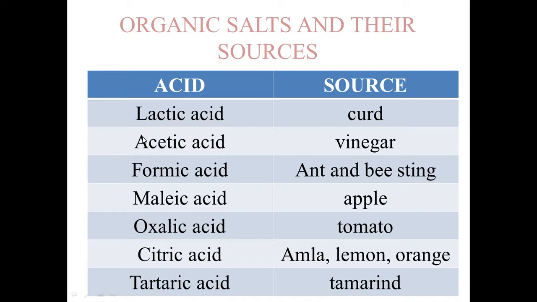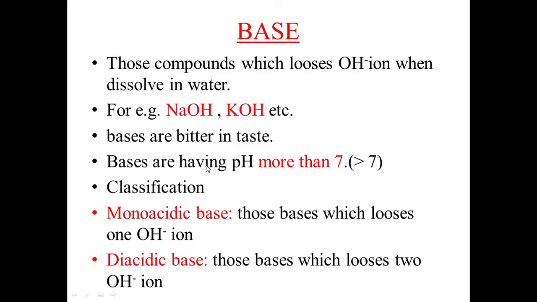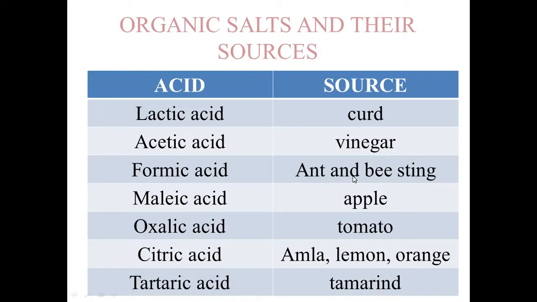For example, lactic acid is present in curd, acetic acid is found in vinegar, formic acid is found in a bee sting. Next is malic acid, found in apple, oxalic acid found in tomato, citric acid found in amla, lemon, and orange, tartaric acid found in tamarind, that means imli.